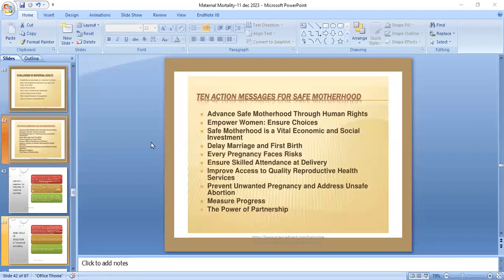Empower women and ensure choices. Safe motherhood is a vital economic and social investment. Delay marriage and first birth. Every pregnancy faces risk. Ensure skilled attendance at delivery. Improve access to quality reproductive health services. Prevent unwanted pregnancy and address unsafe abortion and measure progress. And the power of partnership.